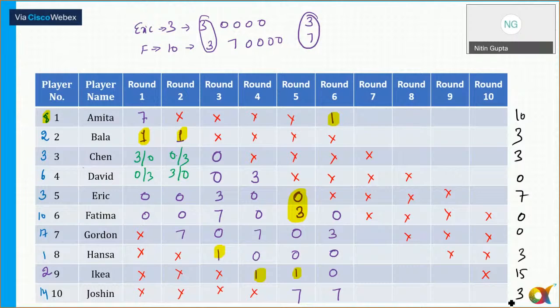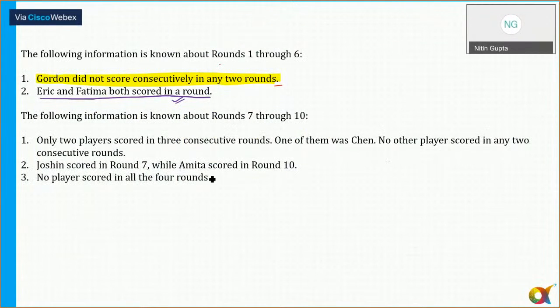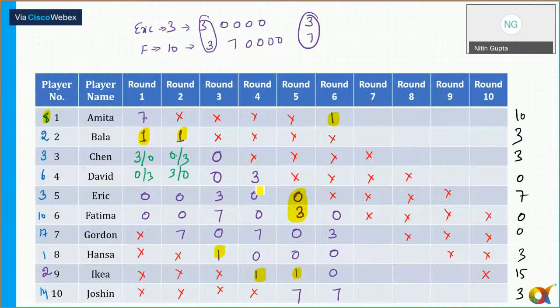Okay. Now, again, another point regarding here. It says only 2 players scored in 3 consecutive rounds, that is for round 7 to round 10. 2 players scored in 3 consecutive rounds and one of them is Chen, and no other player scored in any 2 consecutive rounds. So Chen has scored in 3 consecutive rounds. So let's see, Chen has scored in 3 consecutive rounds.